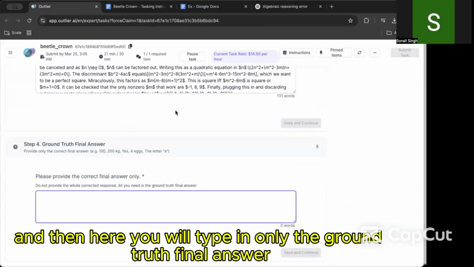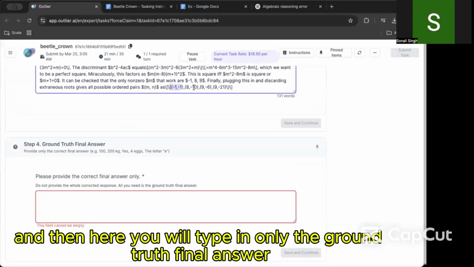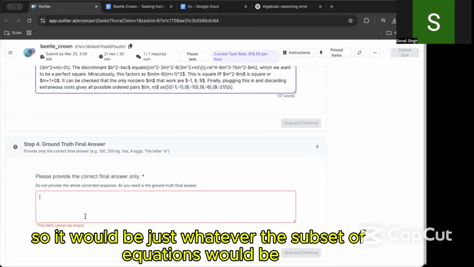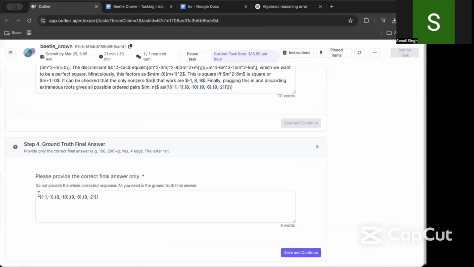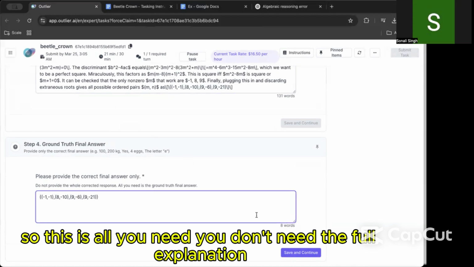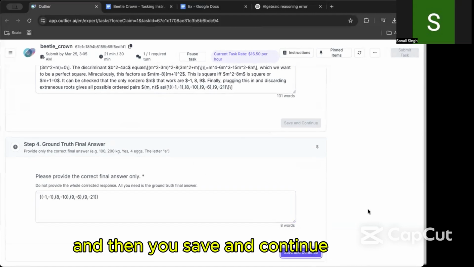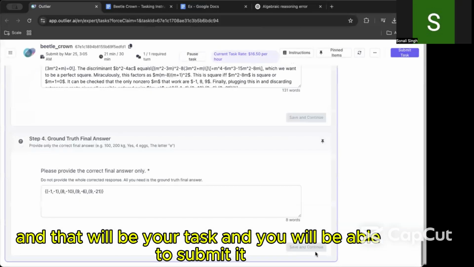And then here you will type in only the ground truth final answer. So it will be just whatever the subset of equations would be to produce the correct ground truth final answer. So this is all you need. You don't need the full explanation. And then you save and continue. And that will be your task, and you will be able to submit it.